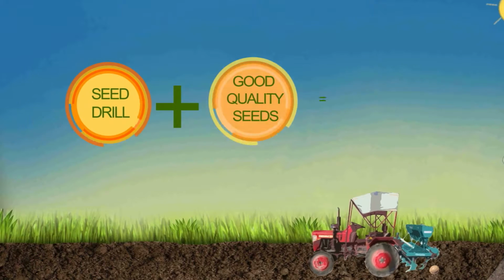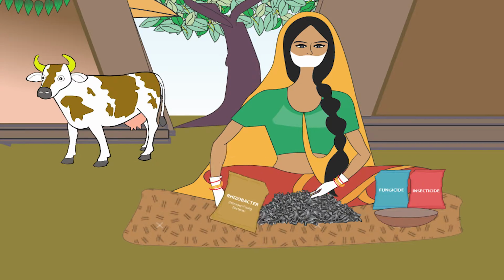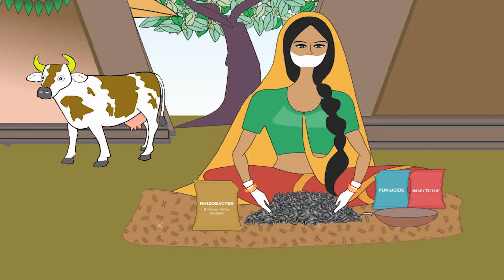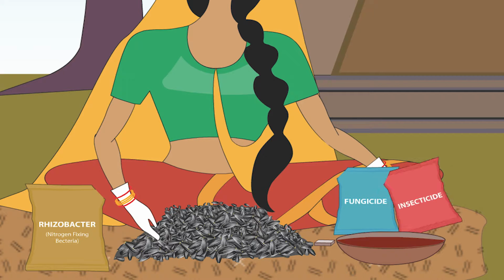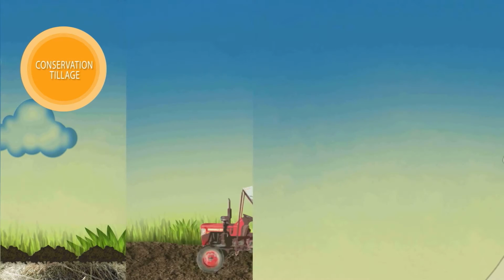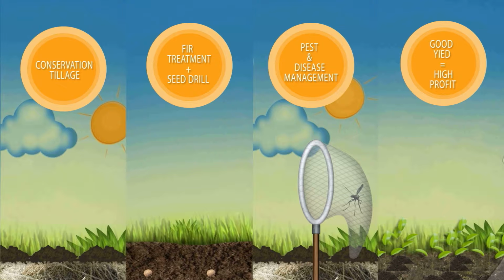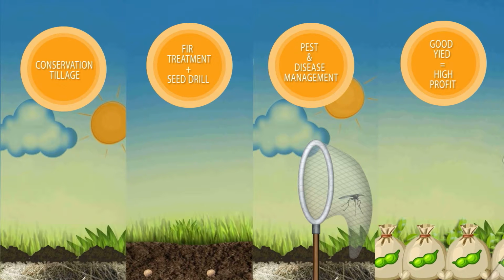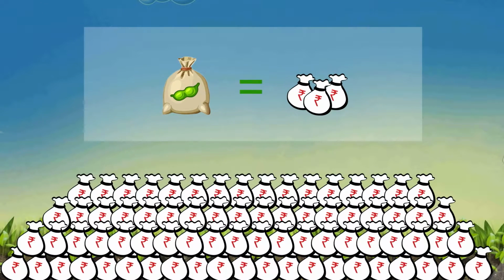Using a seed drill with good quality seeds can lead to significant yield increase in this system. Increased yields can be achieved even when using local farm seeds if they are sorted and treated with the combined FIR treatment, that is, fungicide, insecticide, and Rhizobacter, to inoculate the root nodules with nitrogen-fixing bacteria. Combining these practices with a number of other improved practices in areas such as pest and disease management can help to transform soya production from a risky business to a profit-making enterprise for Indian farmers.